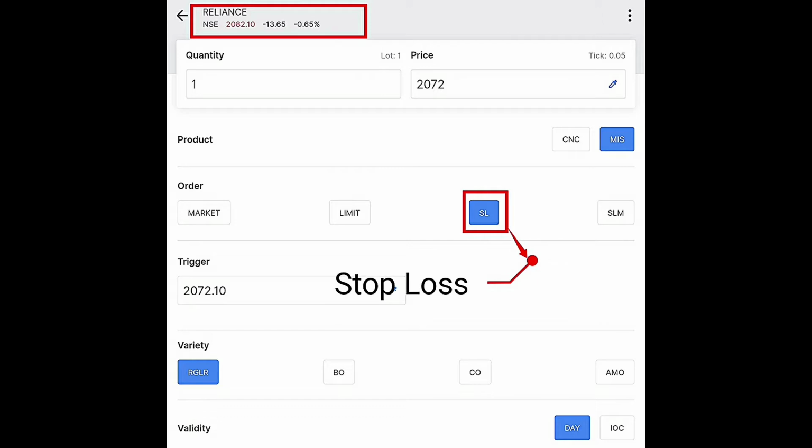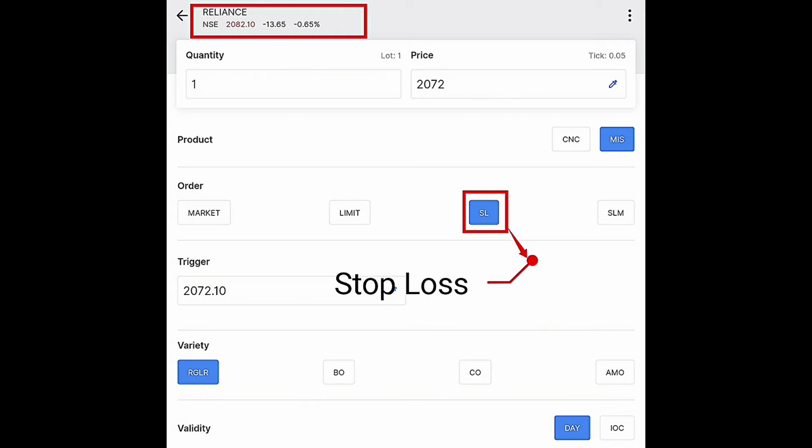The first step is to select the quantity and then select the price. The current price in Reliance is 2082. You have to set 10 rupees below. For your stop loss you set the limit price at 2072, and in the trigger price you select 2072.10 because it is greater than your limit price.